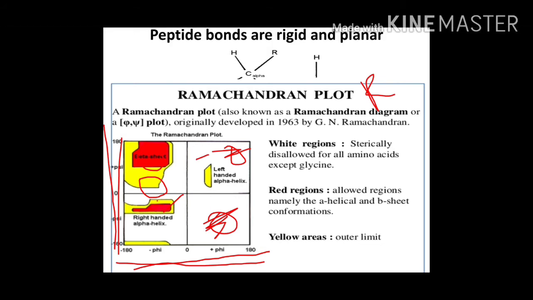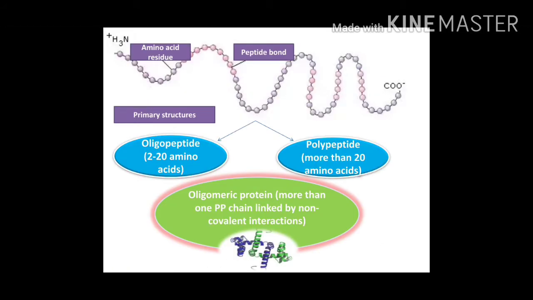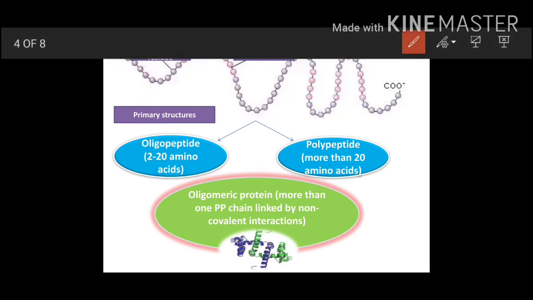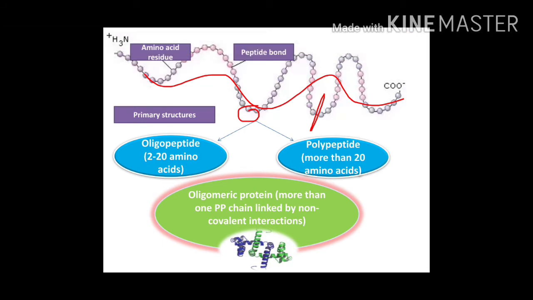Okay, the next is, here you can see very clearly a polypeptide chain. The round circle is an amino acid residue and the link between them is a peptide bond, with an amino terminal and a carboxy terminal. This is a single polypeptide chain, the actual primary structure. These peptide chains may be of the type oligopeptide or polypeptide.